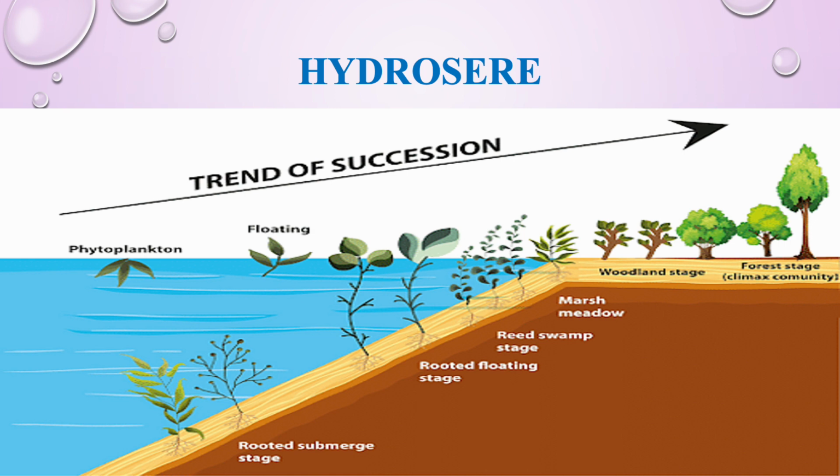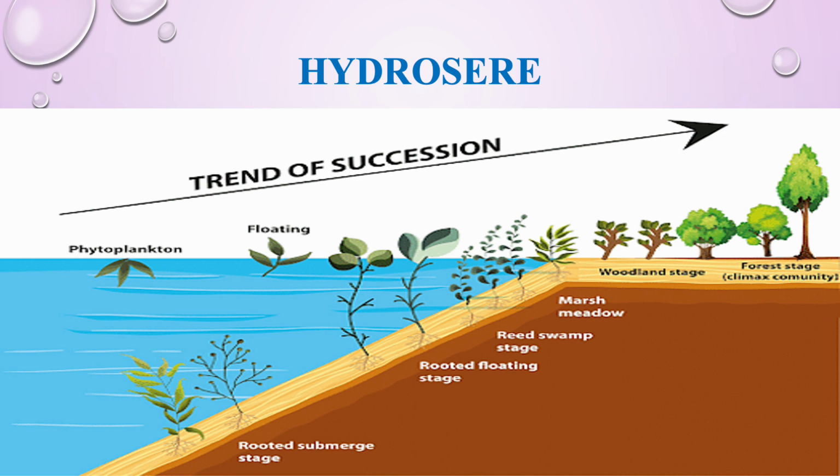And then we have the reed swamp stage followed by the marsh meadow stage. As it is reaching the marsh meadow stage, slowly the soil will be increasing and slowly the environment will shift from water to the terrestrial environment. As the waters are lessened with the increasing of the soil in the pond, naturally the terrestrial environment will take its position there, and the woodland stage will arise, that is small shrubs or trees will start growing there.